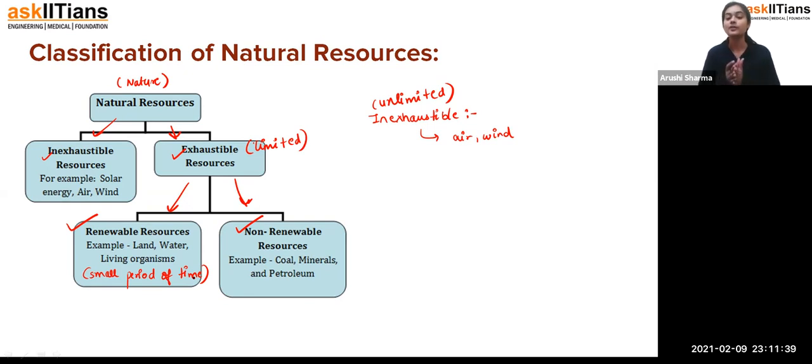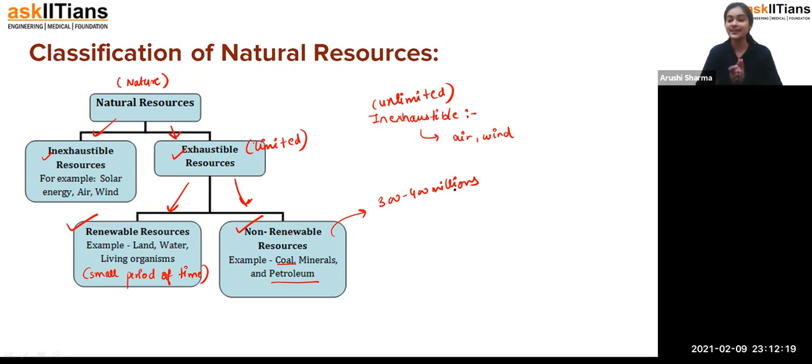Okay. Now if we talk about non-renewable ones, non-renewable resources are those type of resources, students, which you can't renew again. It takes a long time to make them again so that you can reuse them. For example, coal and petroleum, students, take 300 to 400 million years to form. If this much time is required to form coal and petroleum, you can think that if they are gone, you have to make them again. You don't have any technique to prepare them in laboratories.